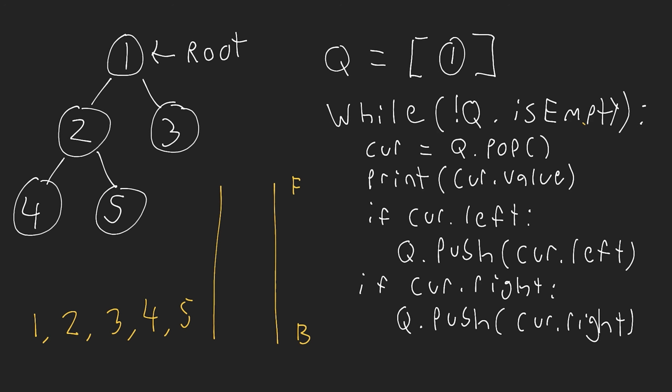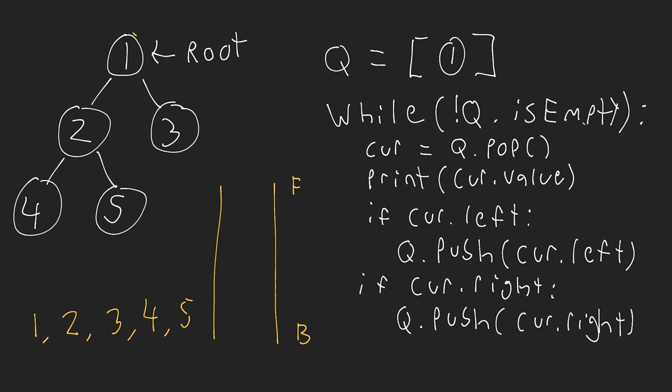So what I just showed you here is actually what's referred to as the breadth first search algorithm. Now we're going to have an entire video on this where we actually look at writing this in real code. But for now, what we've done is we've set up a queue. We've placed an element inside of the queue. And then we're constantly looking at that element. So we're processing the element, and then we are checking if it has a left or right child. If it does, we add the left and the right child to the queue to be processed next.